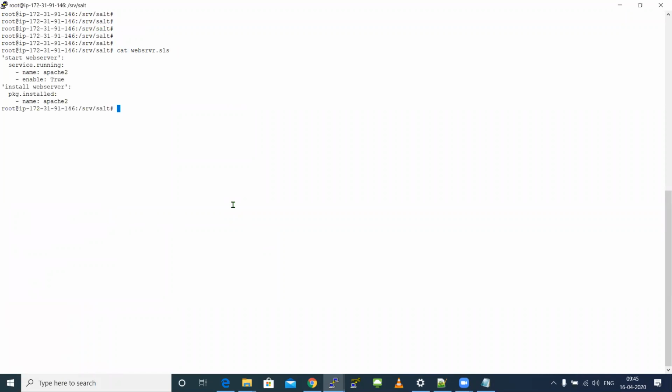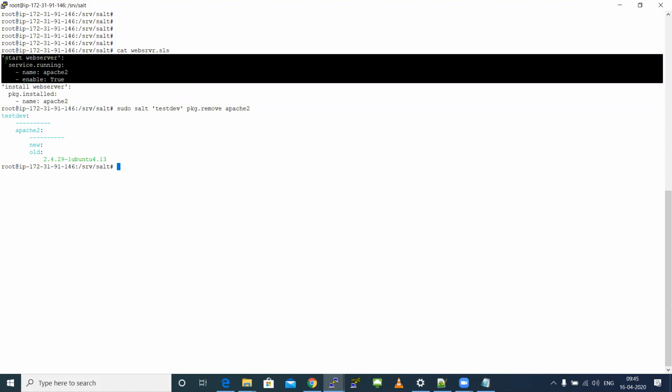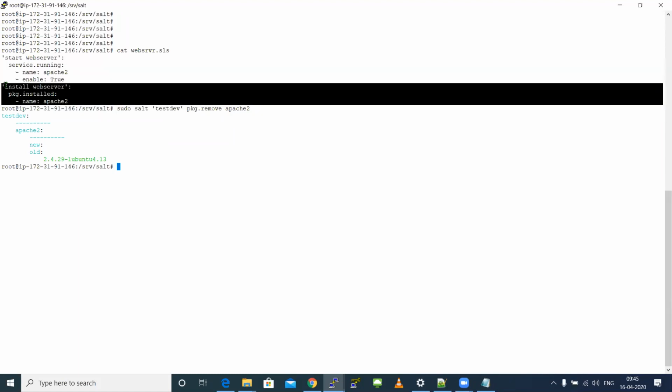Initially, when I ran this command, when the package was not available and the node was completely fresh, it first tried to start a service where the package was not available. So the service.running failed. Only later did it start to install the package.